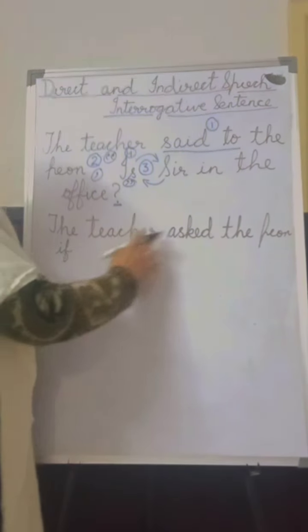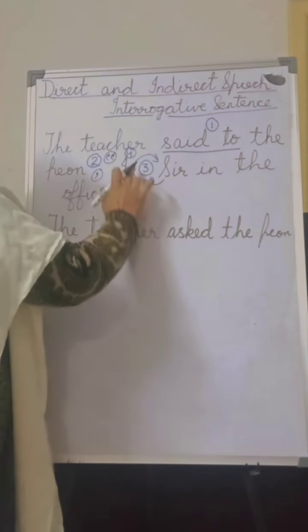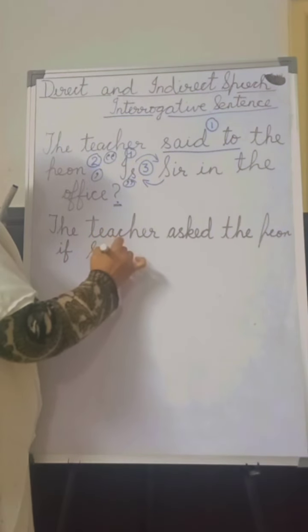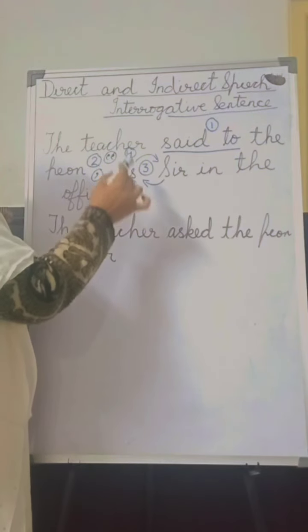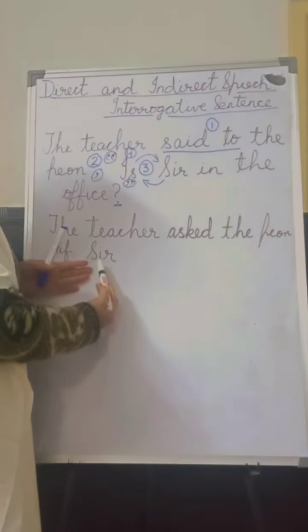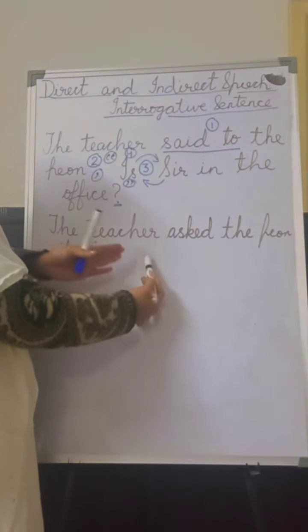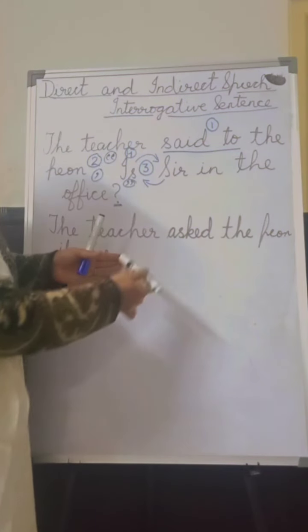So the teacher asked the PN if. What is the third rule? To change the position. So we will put the noun first: if sir. Now what is the next rule? To change the tense. Noun will come first and the auxiliary verb will go after that, but the auxiliary verb tells us about the tense. So we are going to change the tense.